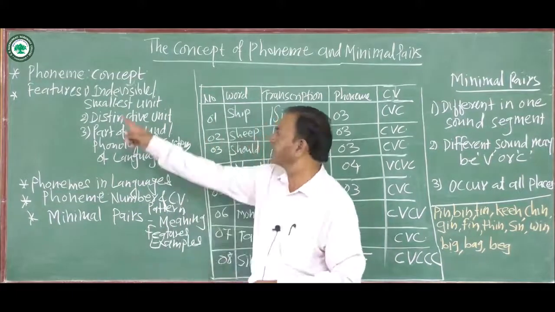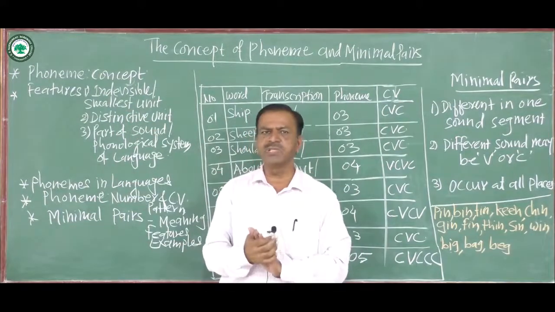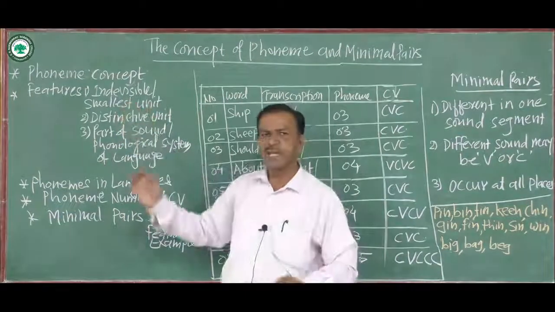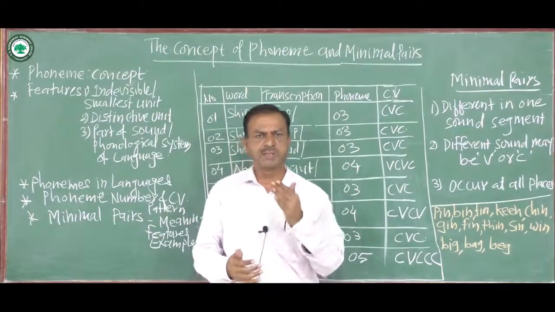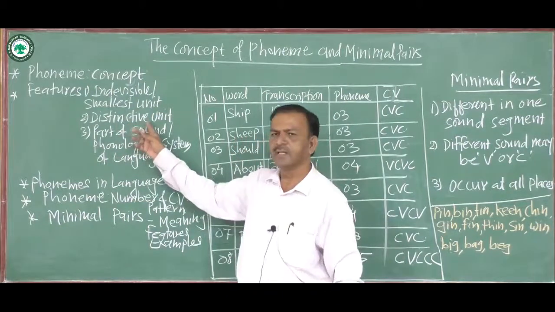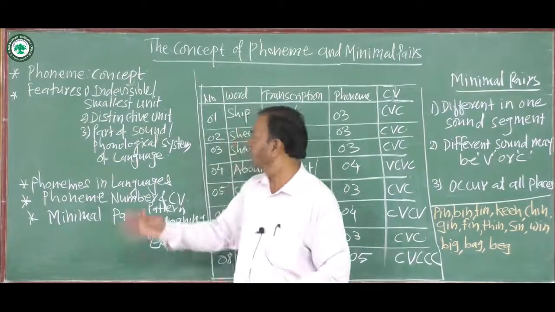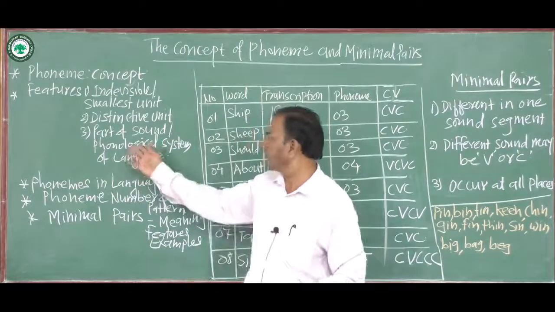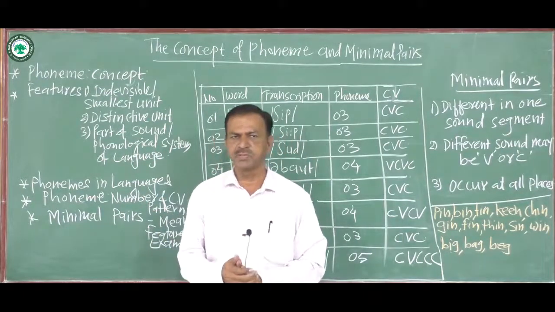Number one is that it is the smallest unit of language, or we can say the indivisible unit of a language. The second characteristic is that it is the distinctive unit of language. The third one is that it is part of the sound or phonological system of the language.